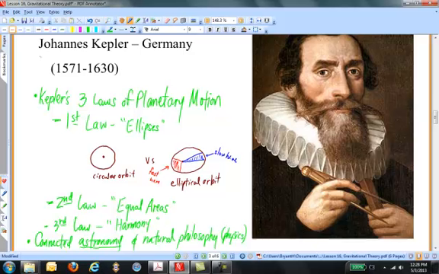Isaac Newton will derive Kepler's 3 laws of planetary motion from his own laws of motion and his theory of gravitation. And it will be this triumph of agreement between Newton's theory and experiment, basically the experiment based on the numbers that Brahe measured over time, that gave the scientific revolution its grand influence among intellectuals. But now we're getting a little ahead of our story.